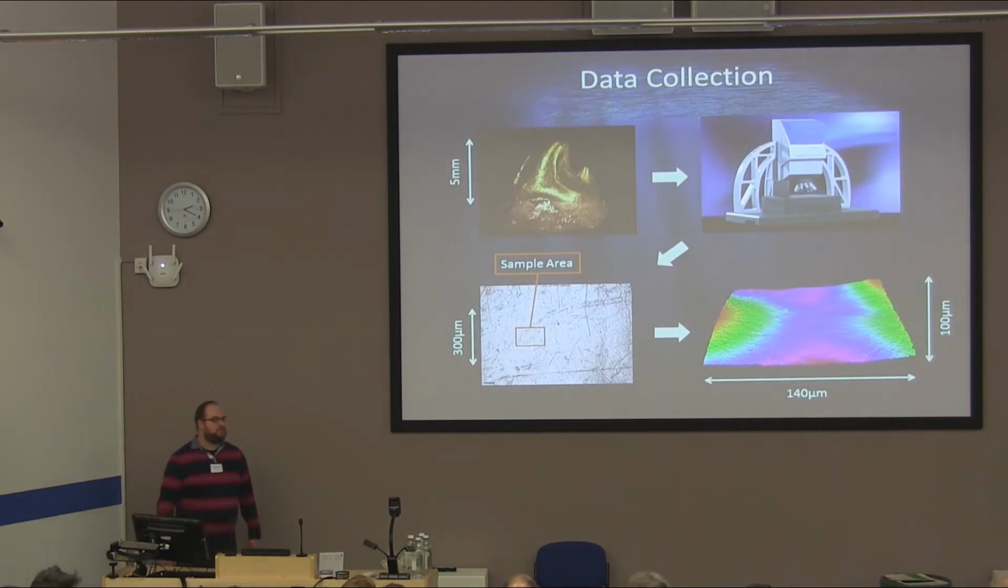So we can collect data from these modern aquatic mammals. We take one tooth per individual from as close to the same location in the jaw as is physically possible, which isn't easy given that you've got varying dentition between the animals. And we select a 100 by 140 micron area to collect three-dimensional data from.